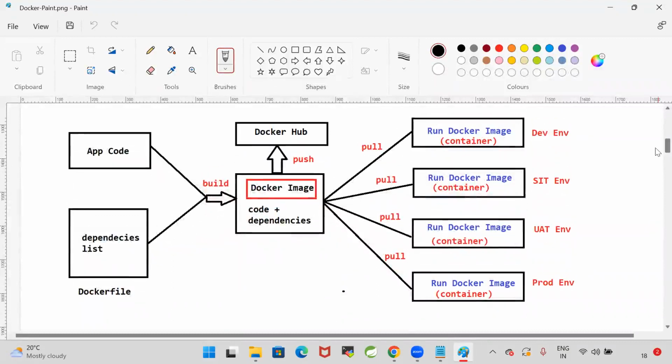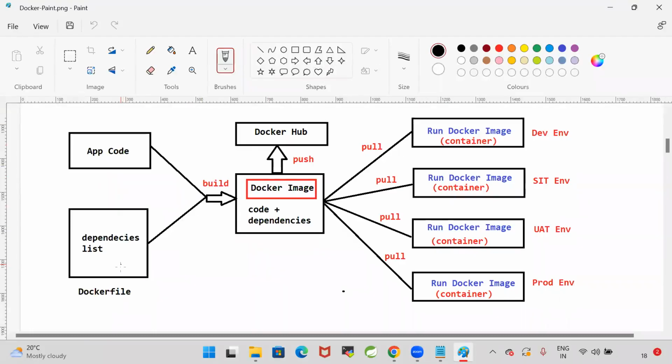Docker is a containerization platform which is simplifying the application execution process. If you want to run your application, only code is not sufficient. Along with the code, a lot of software that we need to install. So if I want to run this application in multiple environments, I need to install all the software in all the environments. There is a chance of making a mistake. To avoid this problem, we are going for Docker.